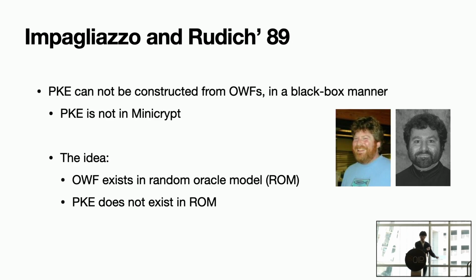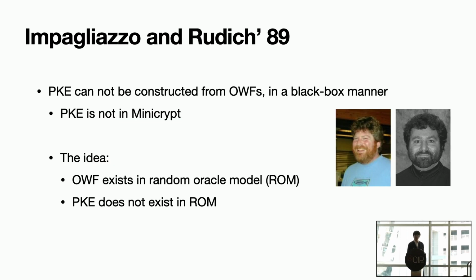Okay, so as I mentioned before, the Impagliazzo-Rudich result says that public key encryption, this powerful primitive, cannot be constructed from one-way function in a black-box manner. In other words, this can be interpreted as public key encryption not being in Minicrypt, or Cryptomania is not in Minicrypt.